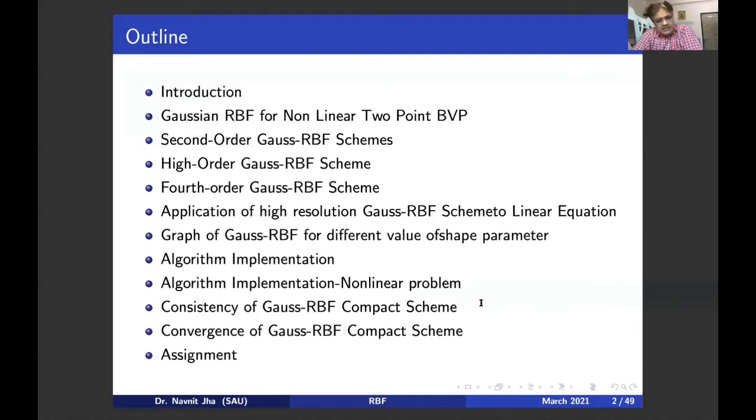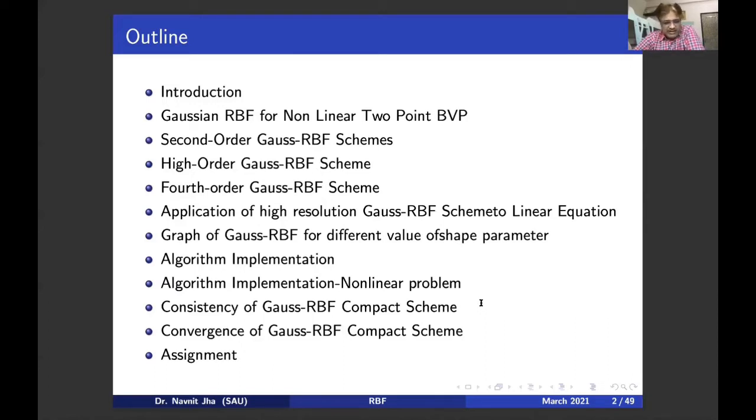In this presentation, we have the Gaussian radial basis function for a non-linear two-point boundary value problem. We discuss second order Gauss radial basis function and high order Gauss radial basis function. High order stands for order greater than 2, for example fourth order. We apply this high resolution Gauss radial basis function scheme to the linear equation.